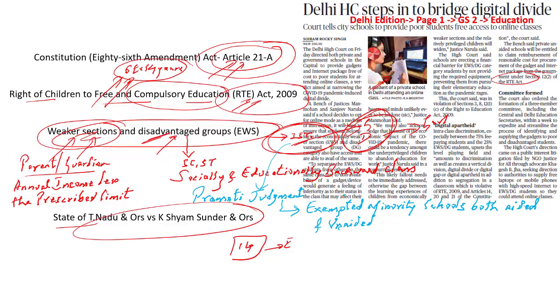The only hope right now is that this particular order is actually implemented and the students who are facing this digital divide do not have to face the consequences of digital apartheid, is what we have to understand with respect to this article. Now let's look into the next article.